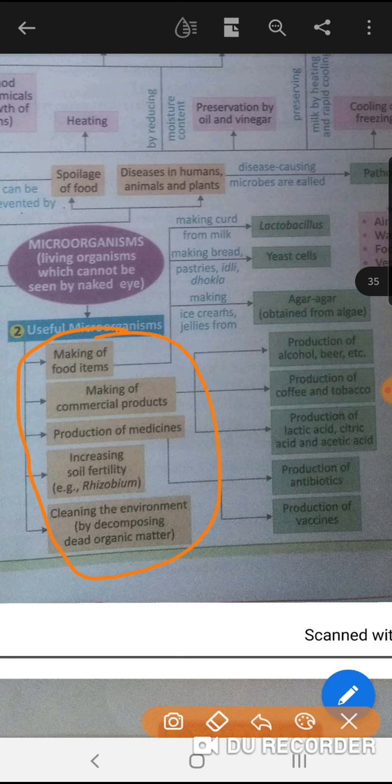What are we going to discuss? We will discuss the uses of microorganisms. Up to that, you have to revise all the topics that we have covered in this class.